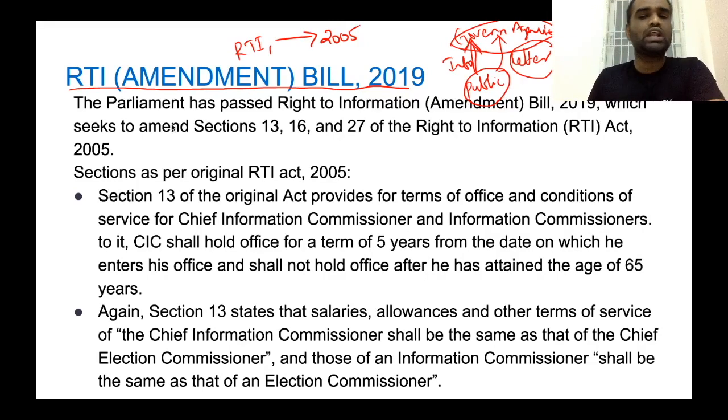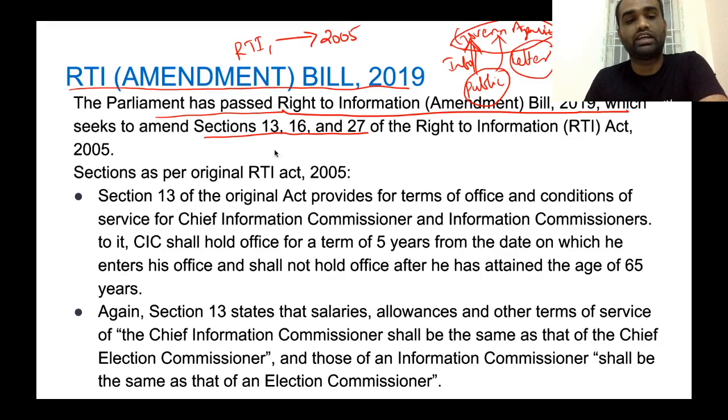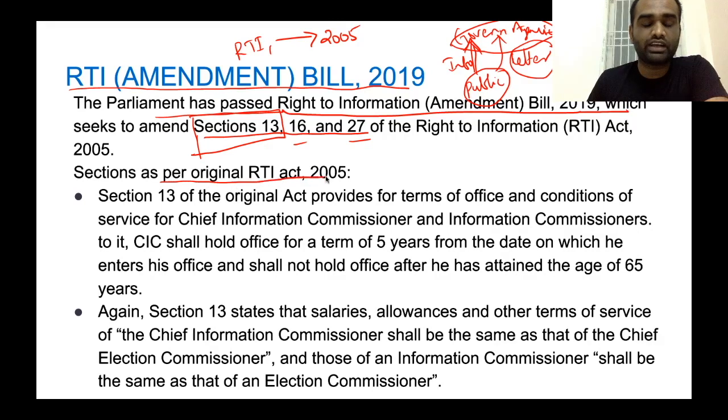Now, before moving on to the amendment itself, let's first look at the various provisions given in the original act. See, the Parliament has passed the Right to Information Amendment Bill 2019, which seeks to amend Sections 13, 16 as well as 27 of the RTI Act 2005. Now, we will look at what provisions were included originally in Sections 13, 16 as well as 25, as per the original RTI Act of 2005.